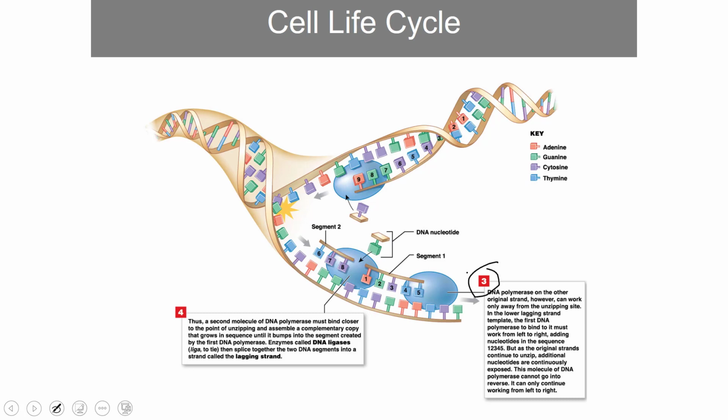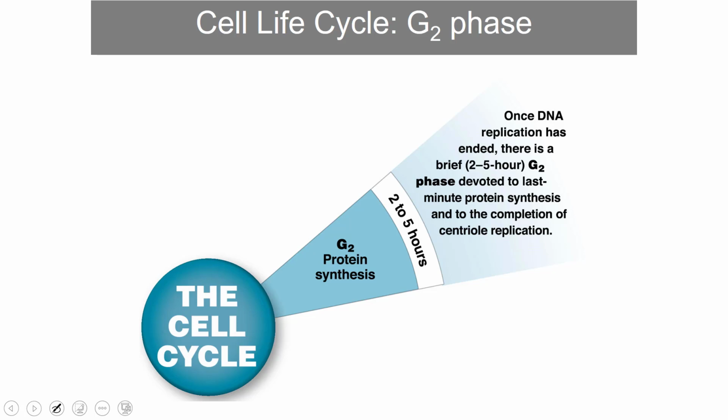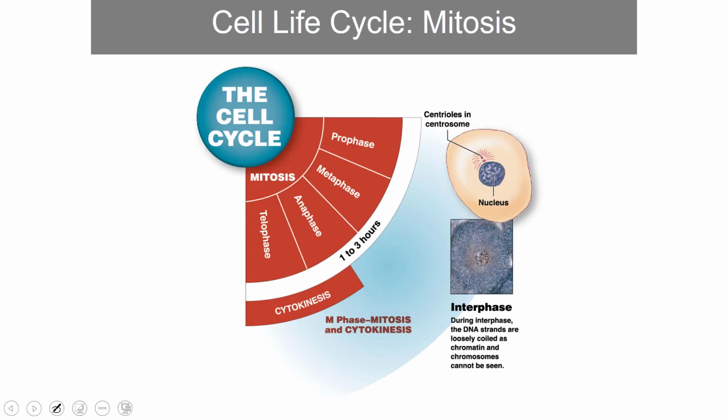Step 3, again, DNA polymerase is running along the strand building. And then lastly, step 4, DNA ligase is going to fill in any gaps that may exist. Eventually, you end up with two identical strands, as we already noted. G2 is characterized by just the finishing touches of cellular duplication. So you have protein synthesis, you have centriole replication occurring, continued cell growth, and then we move into mitosis.